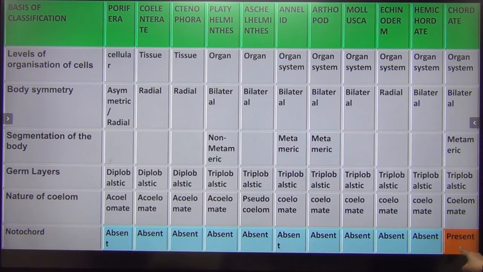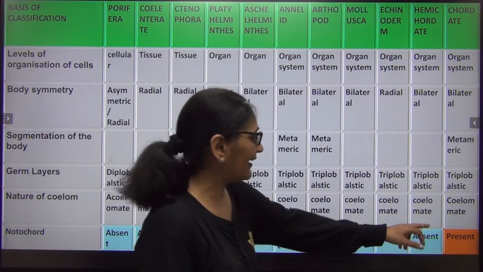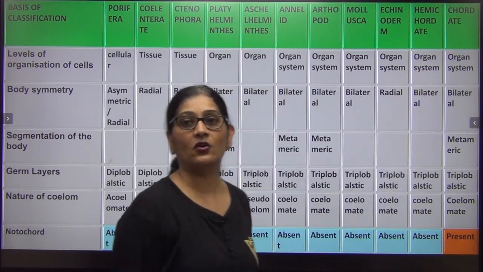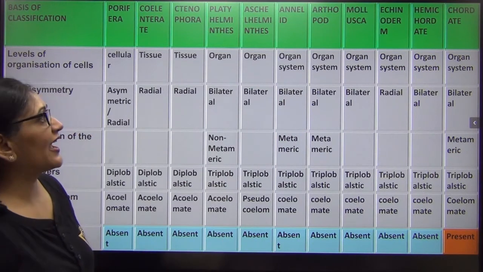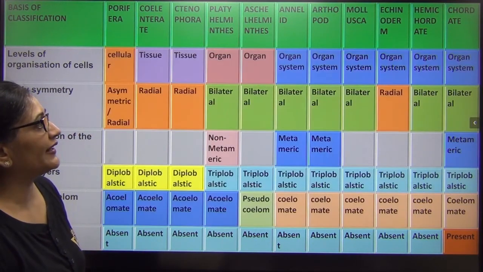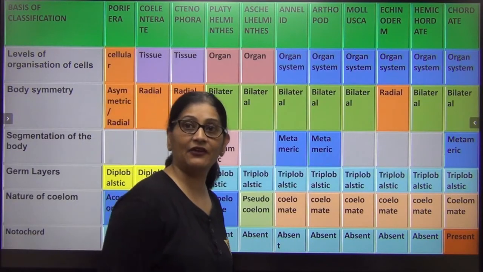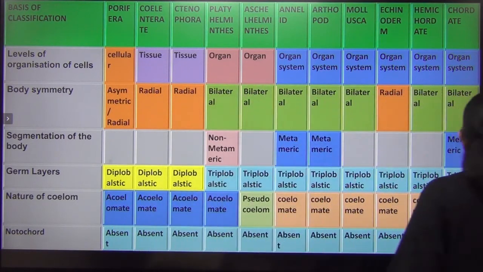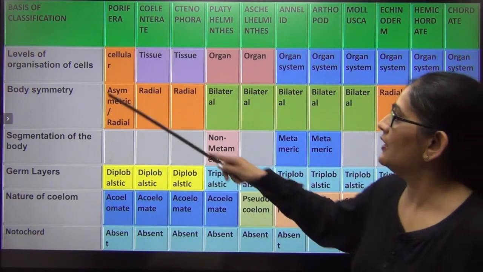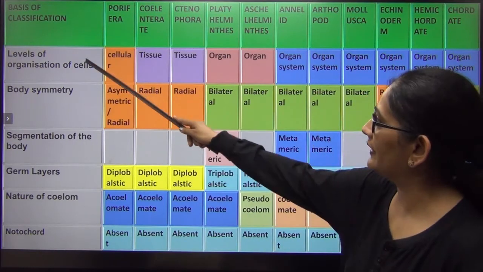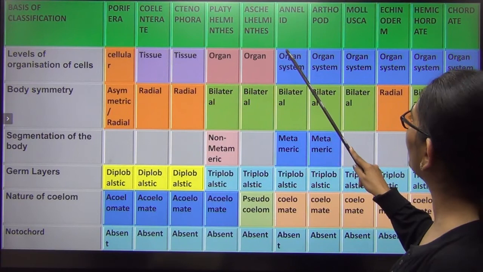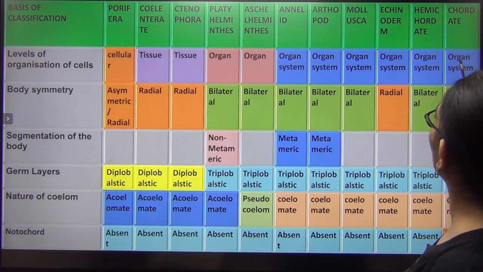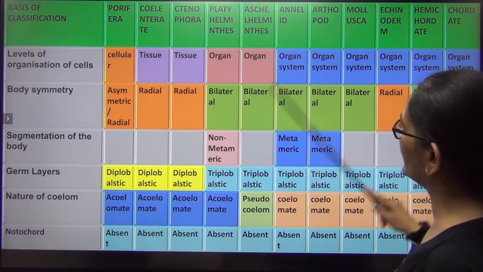Those who possess it at least at some stage of their life are called chordates. So with that, how they have been classified, let us have a very quick recap of some of the bases of classification. The first was the level of organization. Porifera is cellular, then tissue, organ, and from annelid onwards it is organ system.